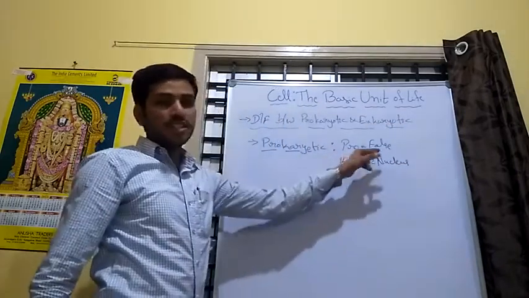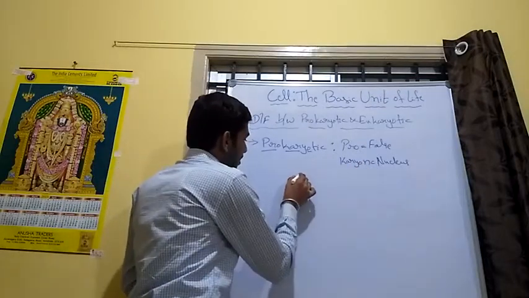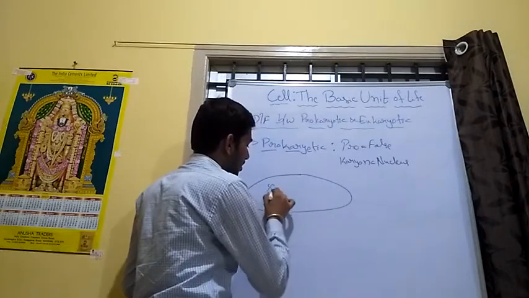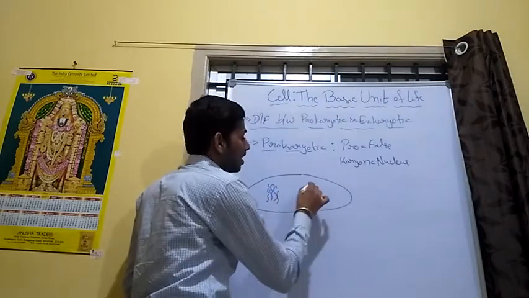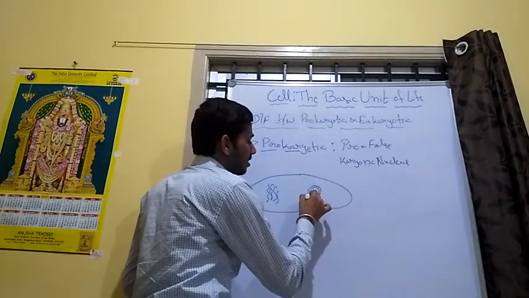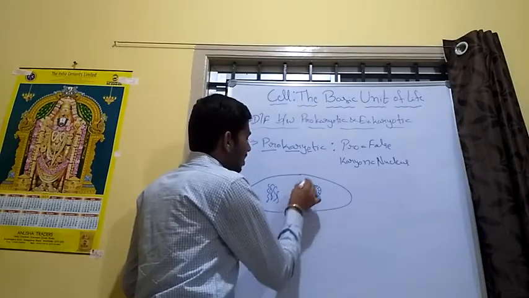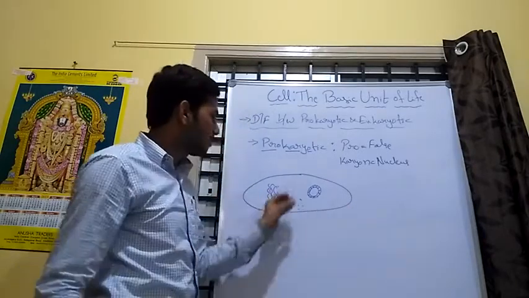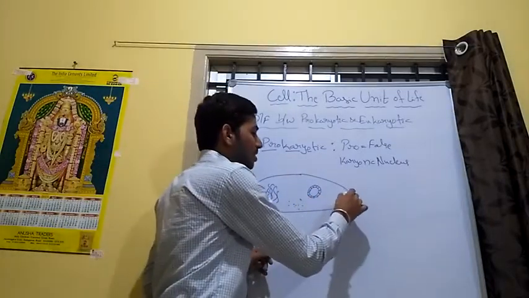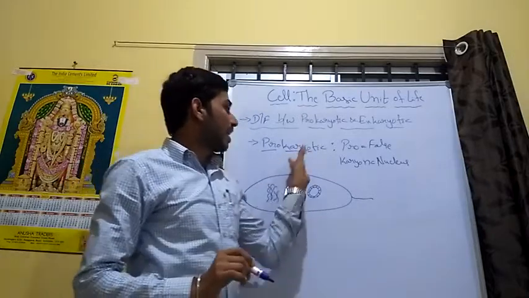Pro means false and karyon means nucleus. In a prokaryotic cell, generally some bacteria, bacteria have genetic material, and some have extra genetic material also, and the ribosomes and remaining cytoplasm. These are simpler organisms. It is the prokaryotic structure, especially in bacteria. Simple bacteria, we take as an example.